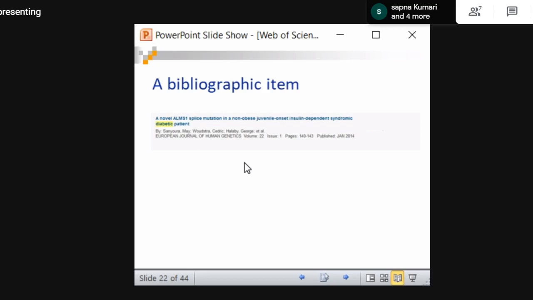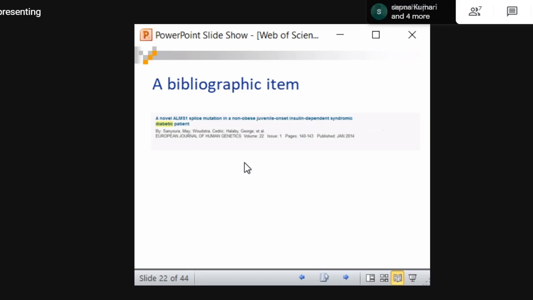You don't see the full text. You will never get the full text in Web of Science, only the bibliographical item. Based on this, people are doing bibliometric studies, analyzing the bibliographical details of publications, using the Web of Science database. If you read a research article like this, they are using the database from this. So this is a bibliographic item.